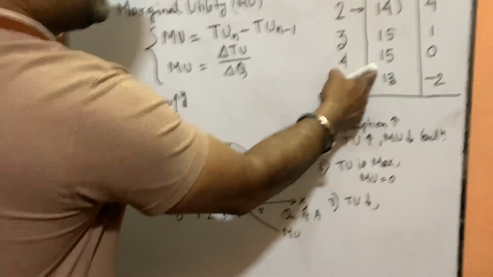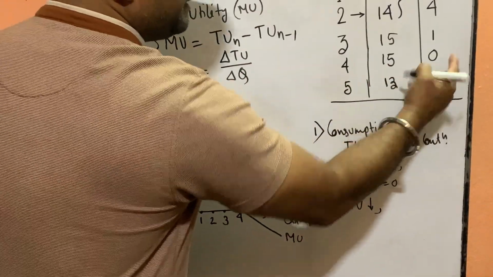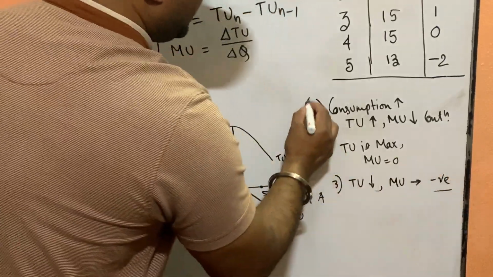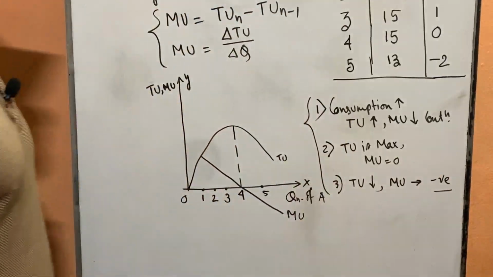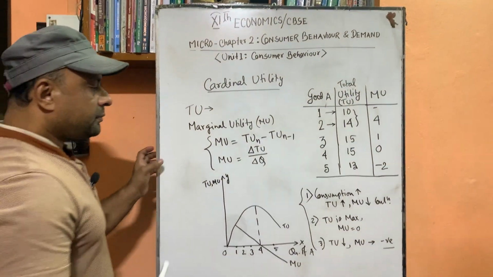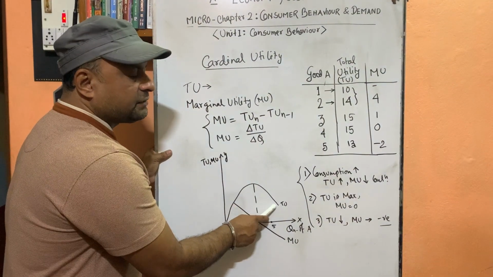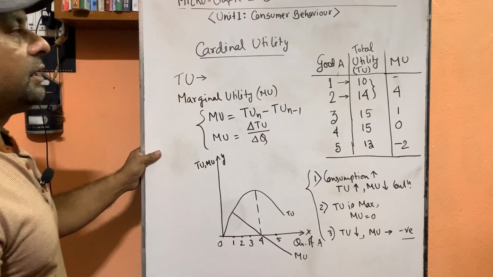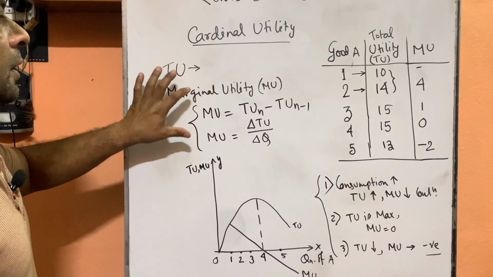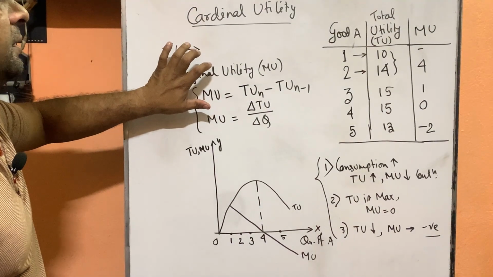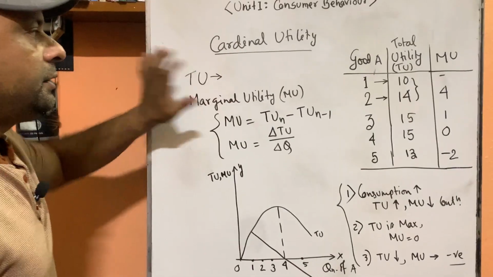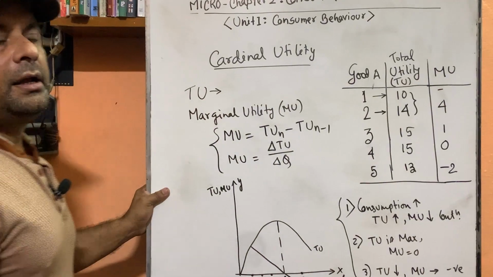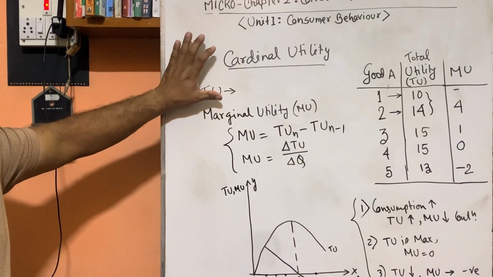When our total utility decreases, from that point total utility decreases, then marginal becomes what? Marginal utility becomes negative. This is the relation between total utility and marginal utility. So when our total utility starts falling, our marginal utility becomes negative. Total means the sum total of utility obtained from consumption of a good. Marginal means the extra satisfaction or utility which you obtain from consumption of an additional unit of good.